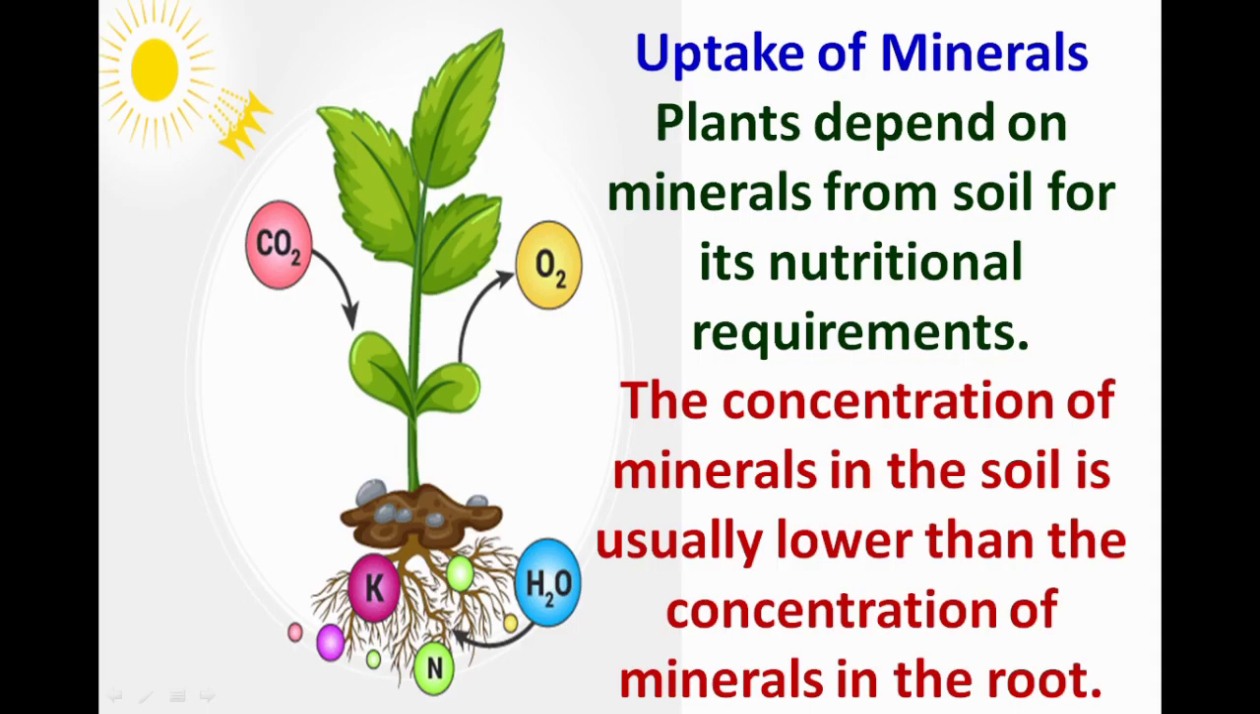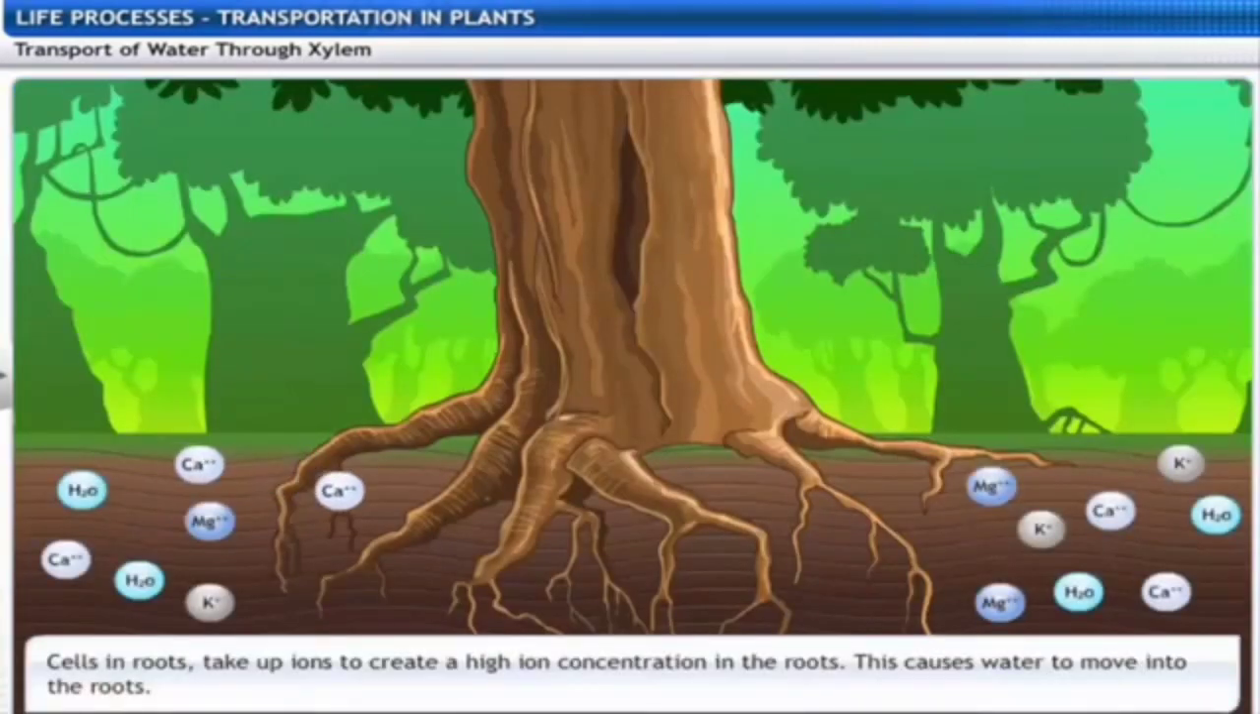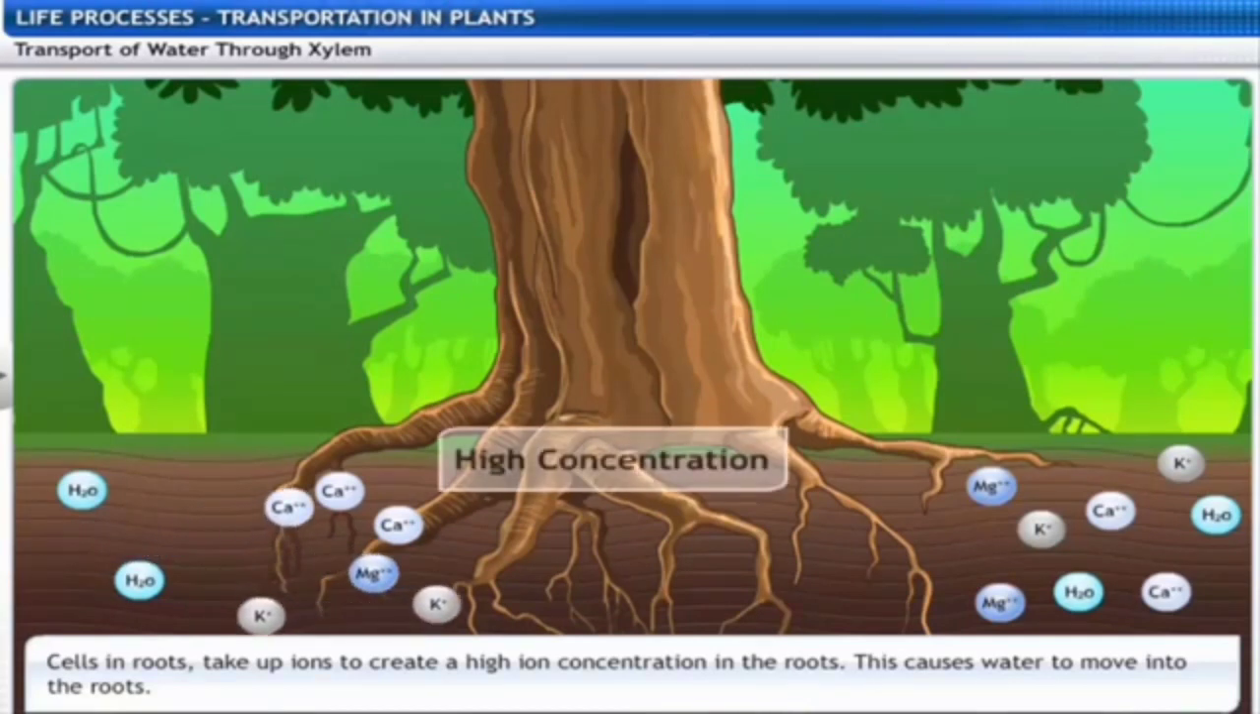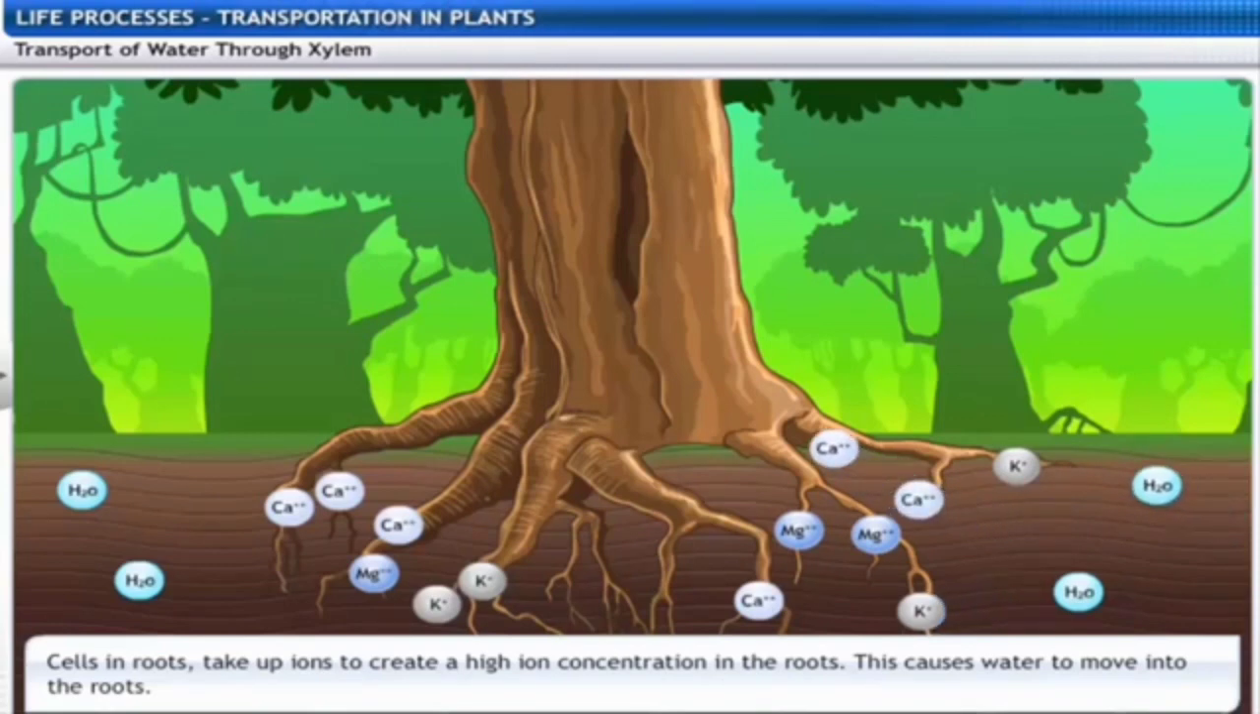Next, mineral uptake. Plants depend on minerals from soil for their nutritional requirements. Important minerals are present in soil. All minerals cannot be passively absorbed by the roots. The concentration of some minerals in the soil is usually lower than the concentration of minerals in the root.